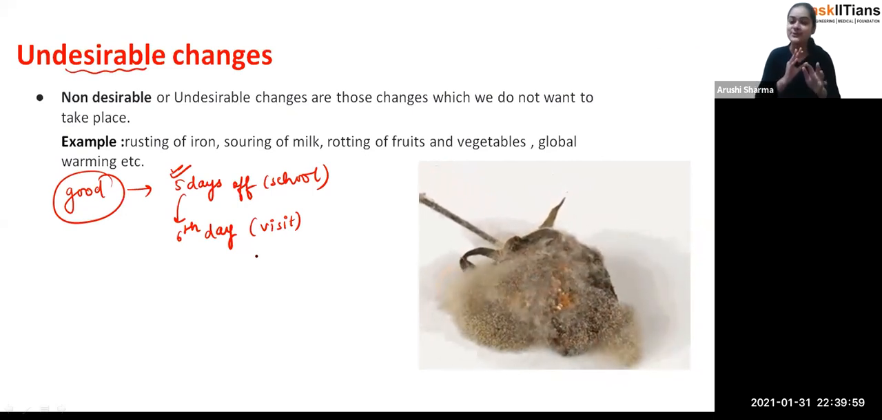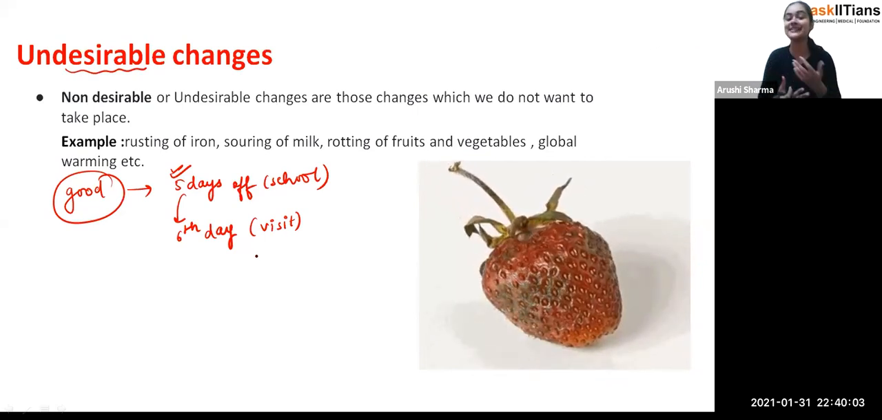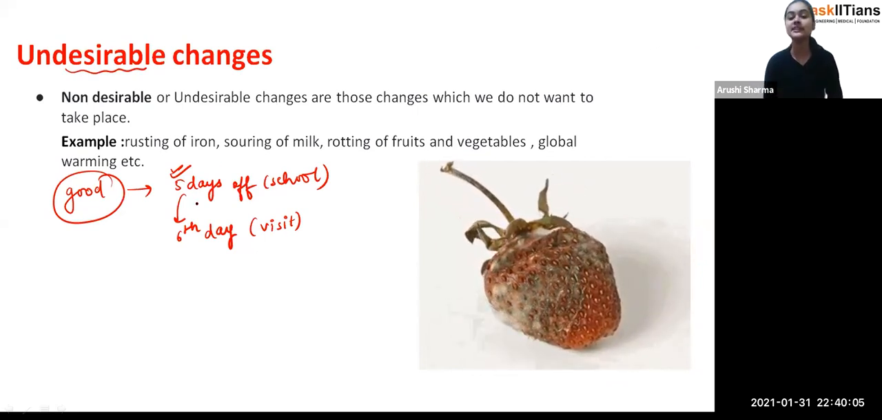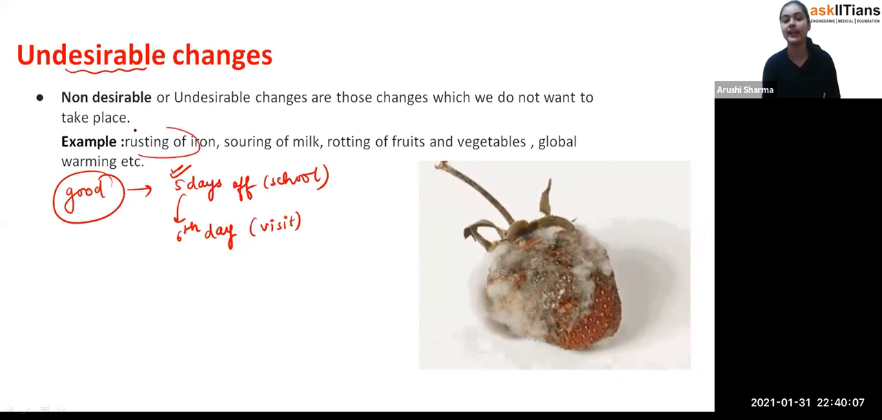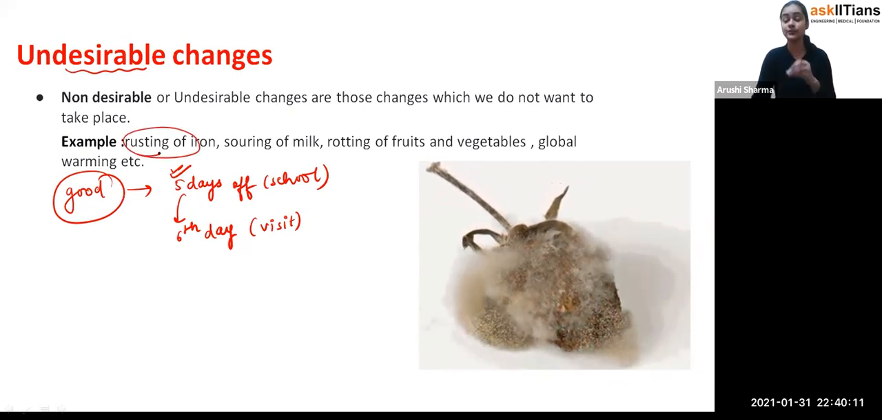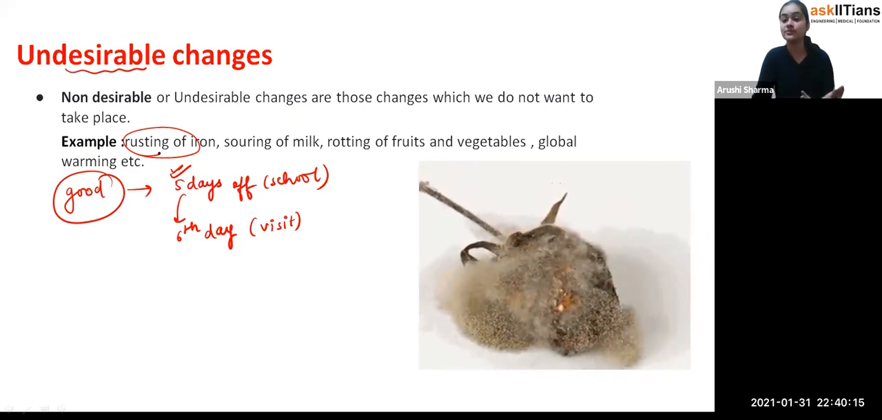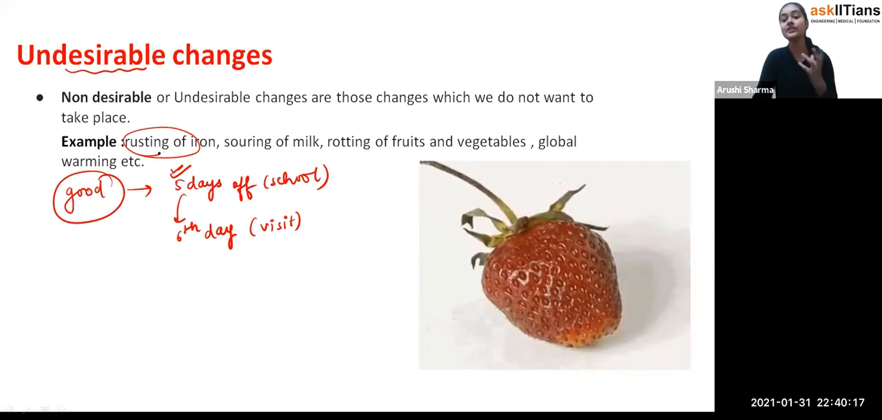But going to school and going to jobs are very common things, so I'm just trying to explain to you. Take the rusting of iron: after rusting, the iron is going to be damaged completely, and you can't use it properly. So that's why we don't want that.